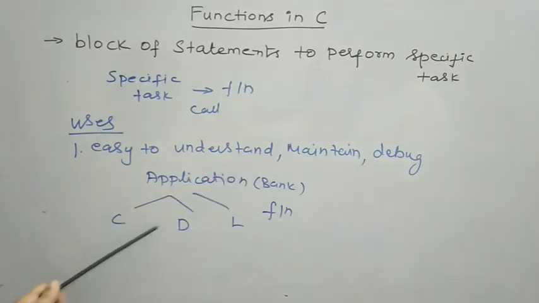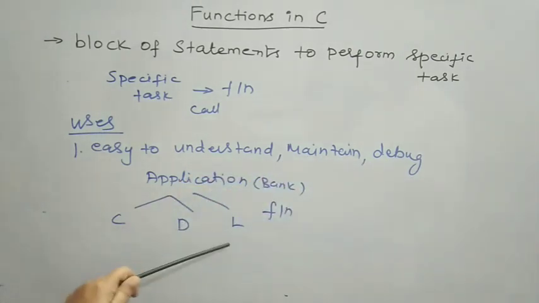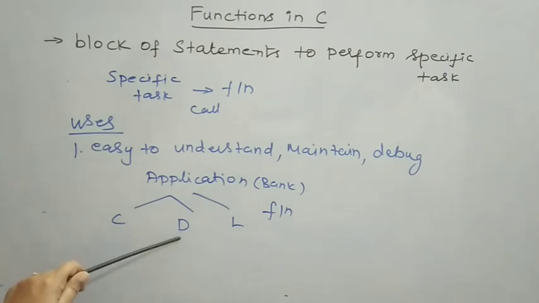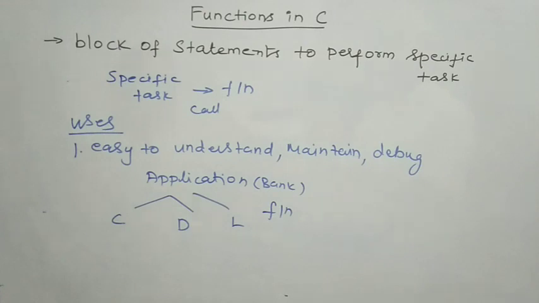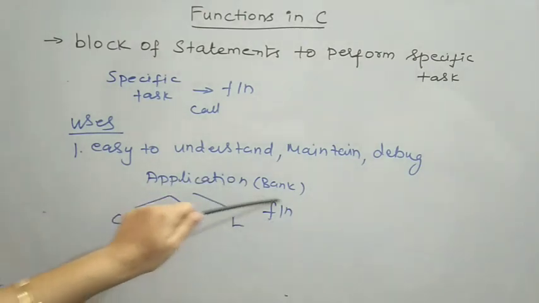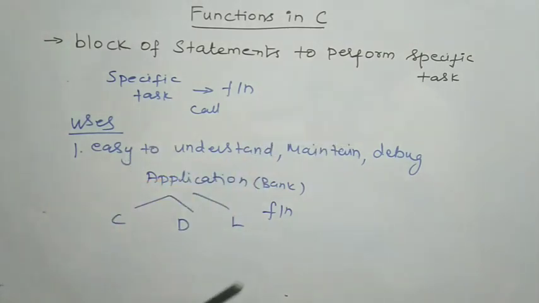If there are any errors, we can go to that specific function and correct the error, that is, debug it. So if we implement applications in terms of functions, it will be easier to understand, maintain and debug.